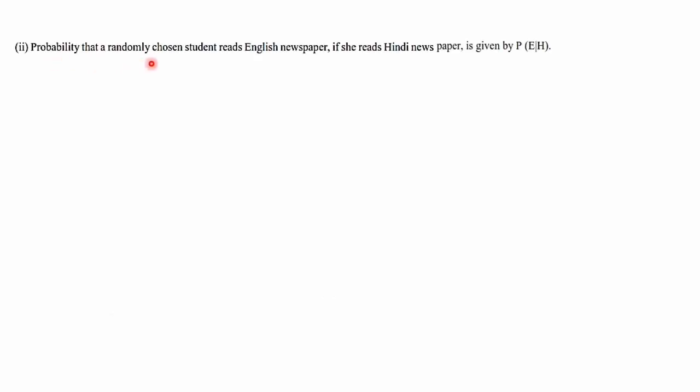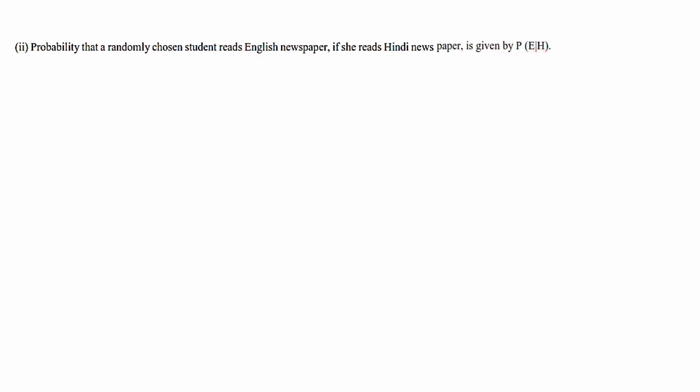Move on to the second part, or B part. The probability that a randomly chosen student reads English newspaper if she reads Hindi newspaper. This is what we have to calculate. If a student is selected at random, you have to find the probability that the student reads English newspaper if she reads Hindi newspaper. So this is a conditional probability. The given condition is that she is reading Hindi newspaper. If a student is taken at random and she is reading Hindi newspaper, then you have to find the probability that she is reading English newspaper also. So the probability of E given H is what we have to calculate.